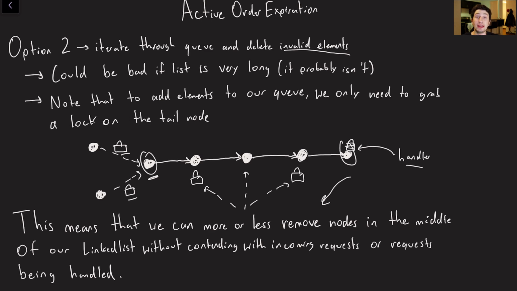However, if we're removing a node from the middle of our doubly linked list, we actually only need to grab locks on the 2 nodes that are on either side of the node that we're removing, and assuming that this node is somewhere in the middle of our linked list, ideally the locks that we grab won't have to contend with either the handler lock or the incoming request lock. And so as a result of that, maybe there would be less contention.